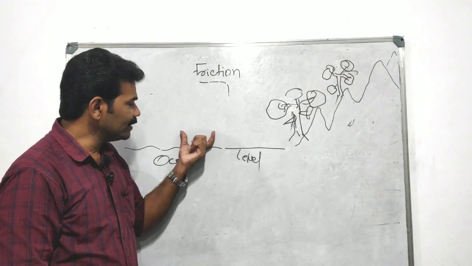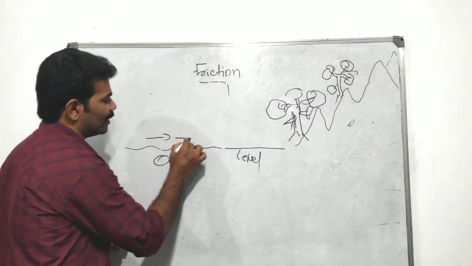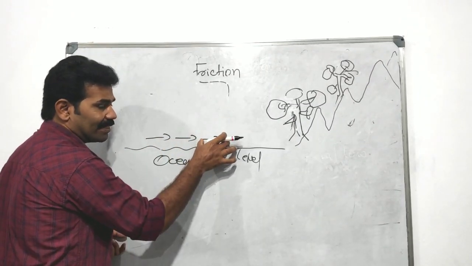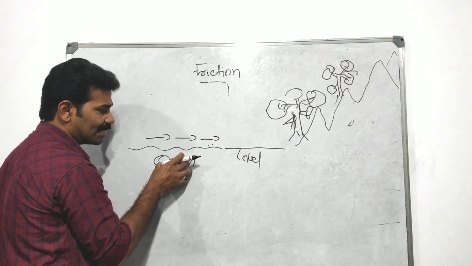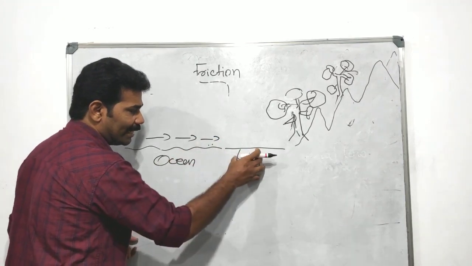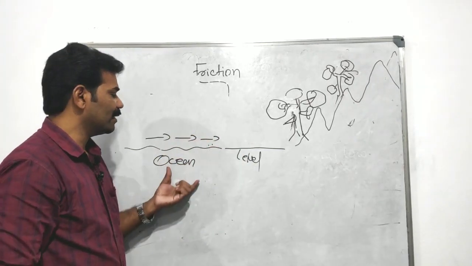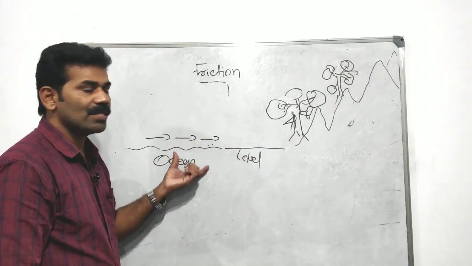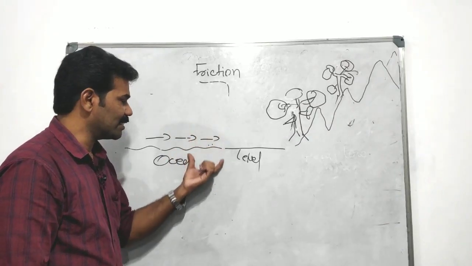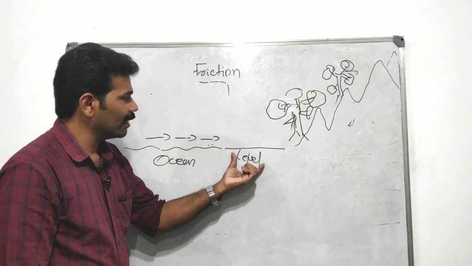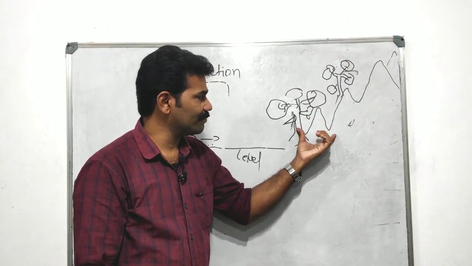Here, as there is nothing to stop the speed of the wind in this place, the friction is very less over the surface of the ocean and the level area. So the speed of wind will be very high in this area. So what is the reason? The friction is very less over the ocean surface and level land.